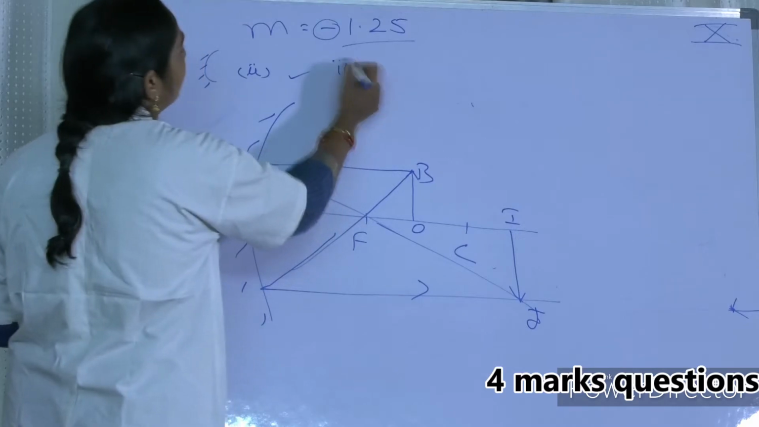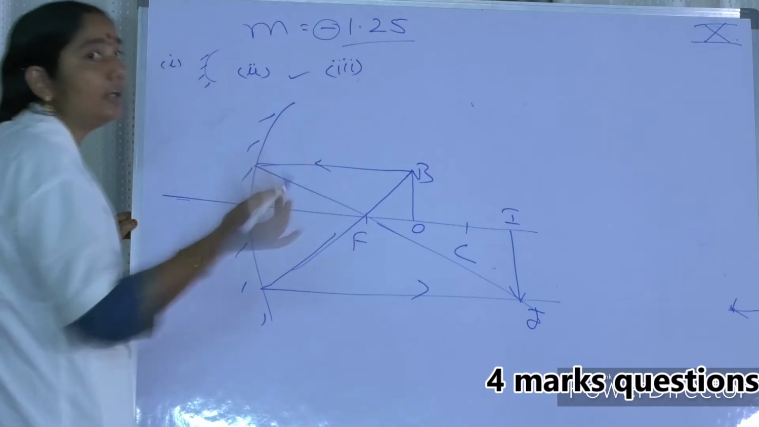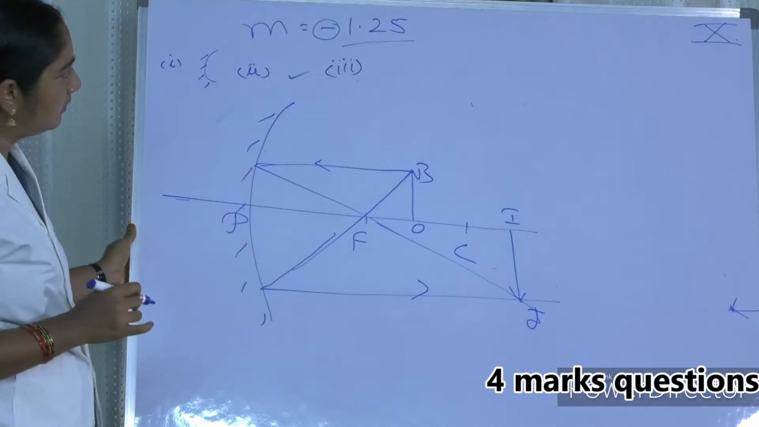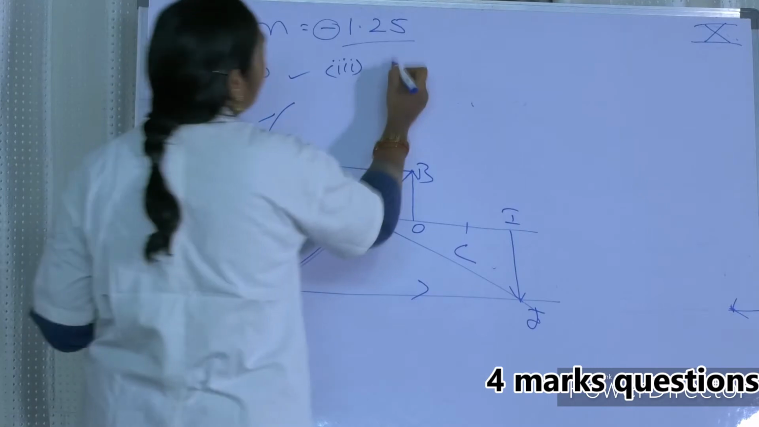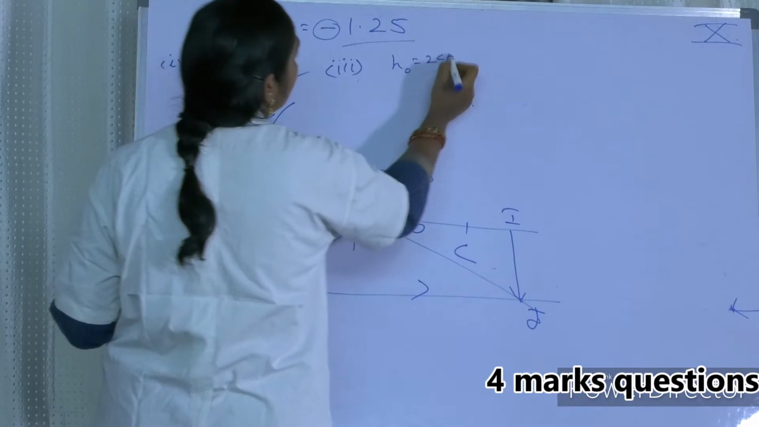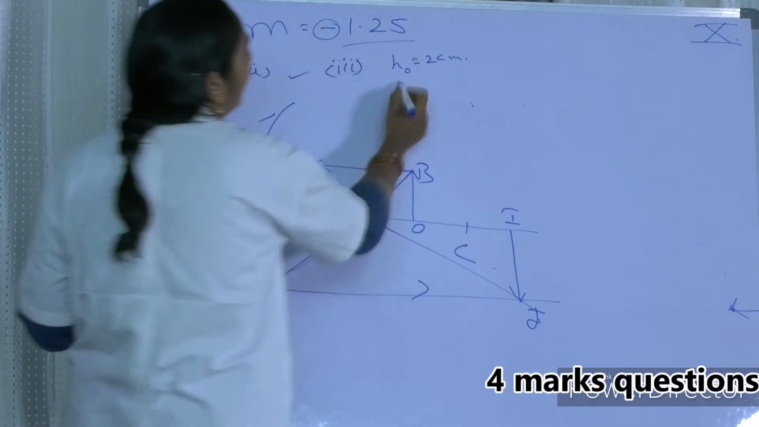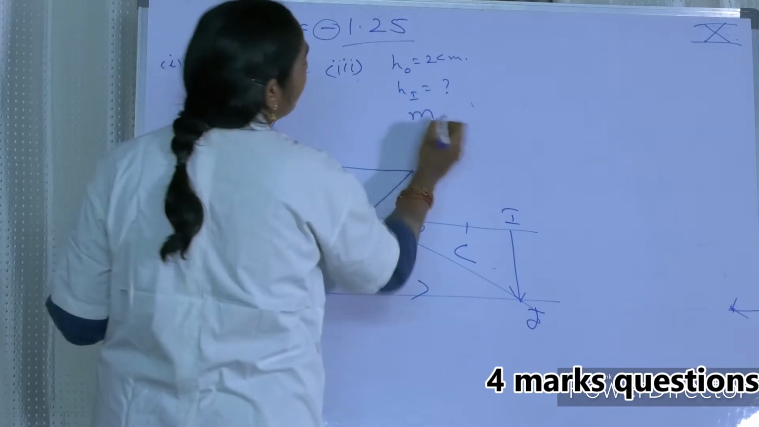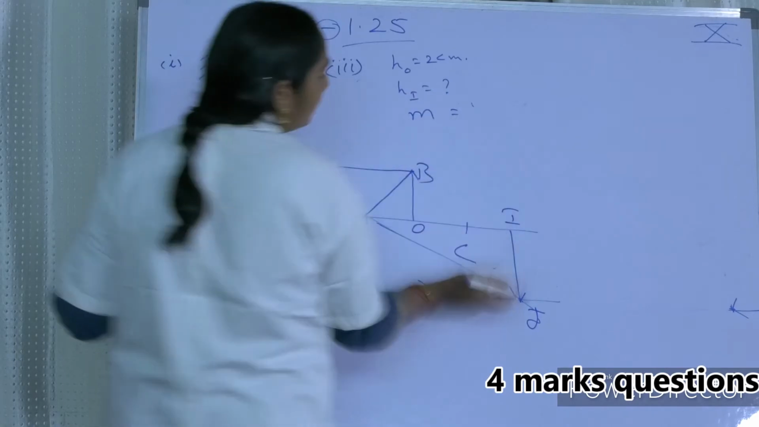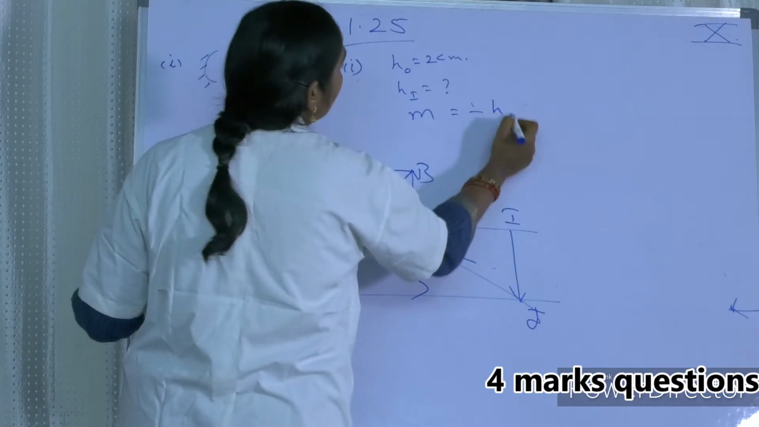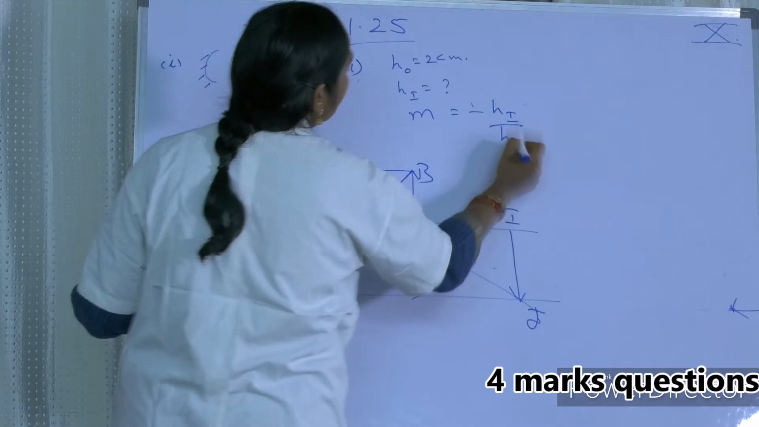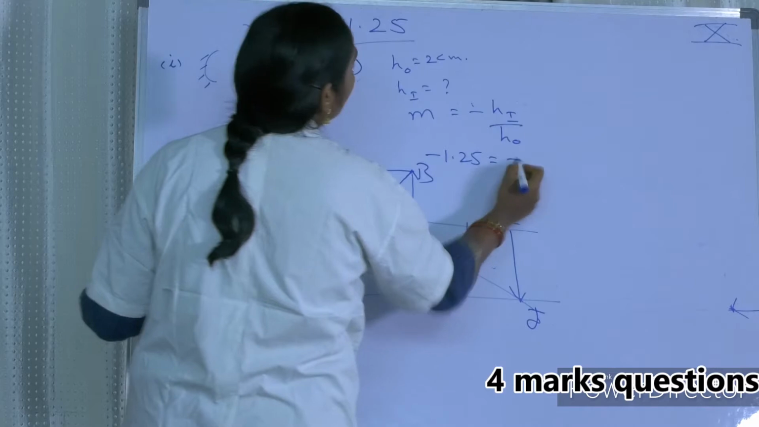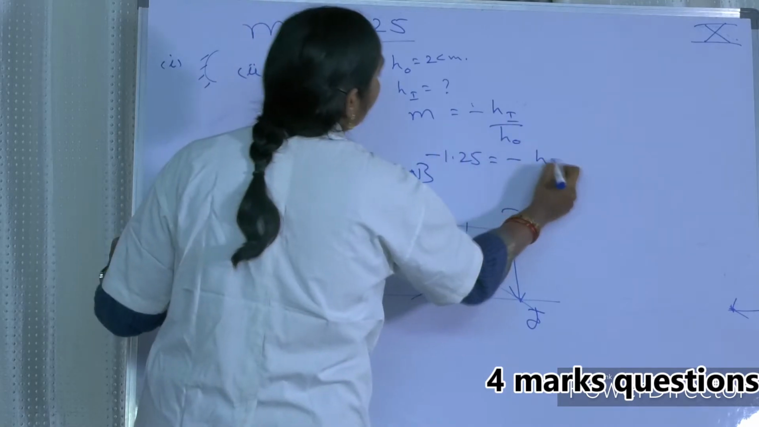Next bit. Third question, third bit of the same question. If the size of an object is 2 centimeters, now he is giving you the height of the object is 2 centimeters, then what is the size of image? The height of the image is asked. So my dear friends, already you know that magnification is equal to, because in this case minus h1, height of the image by height of the object. Now minus 1.25 is equal to minus height of the image, which we don't know.